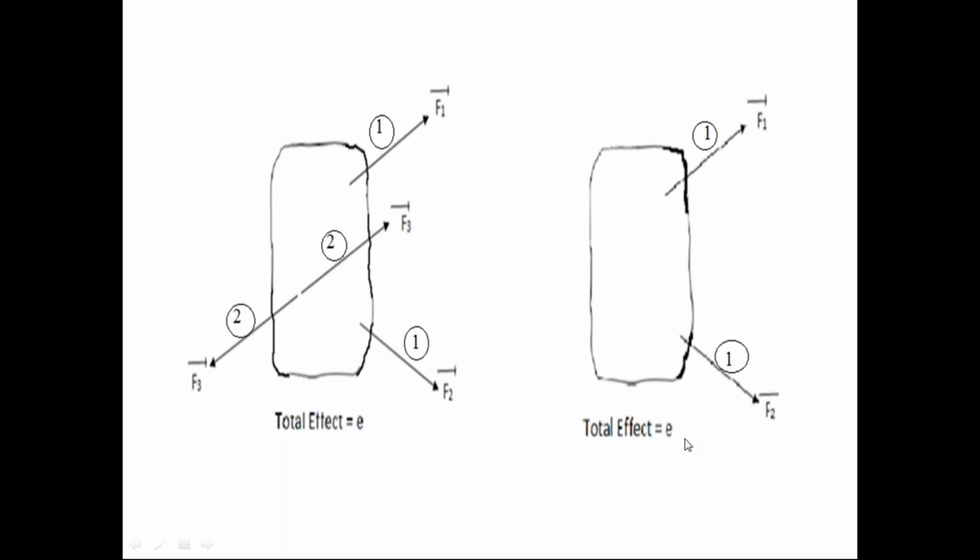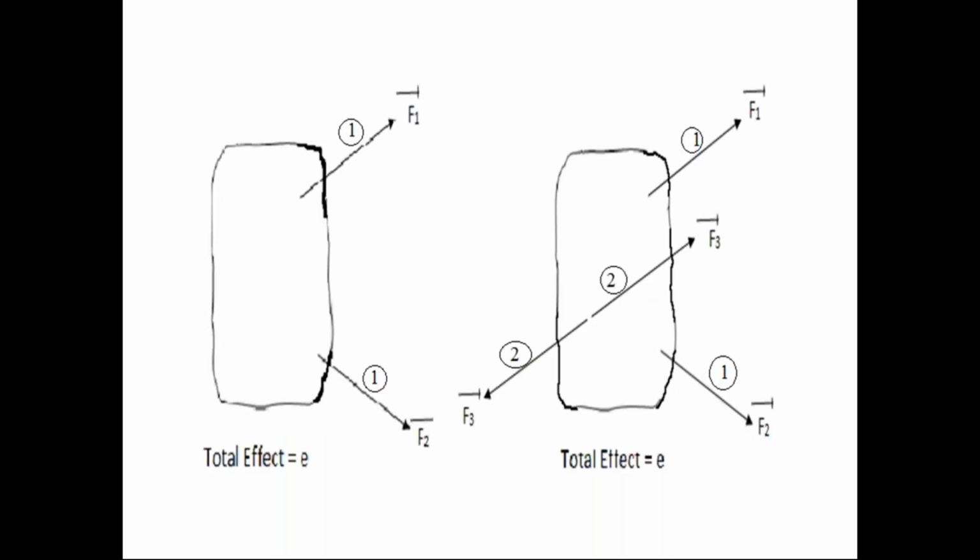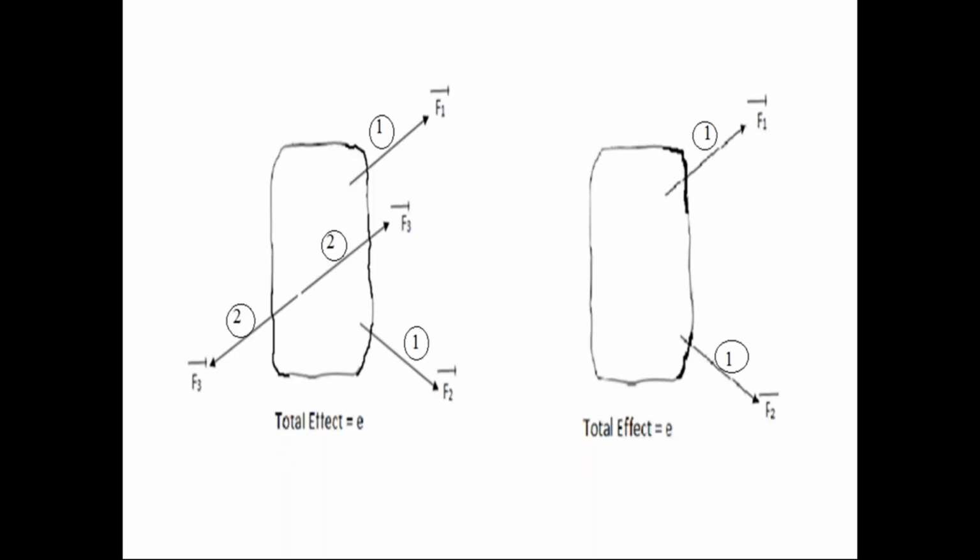That we call the principle of superposition in engineering mechanics. So the effect of this first force system on the rigid body remains unchanged, either if we add or if we remove the other force system in the equilibrium condition from the rigid body. This is called the principle of superposition.